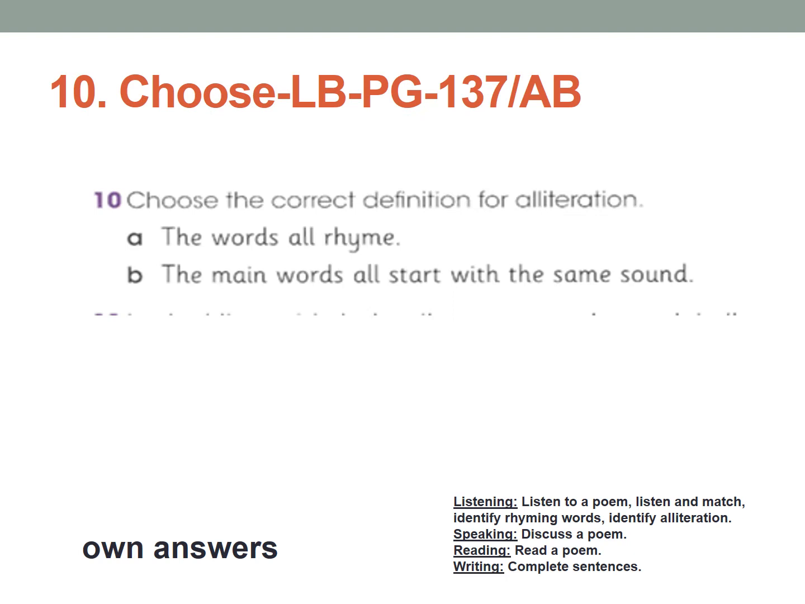Now activity 10, choose, learner's book, page number 137. Choose the correct definition for alliteration. A, the words all rhyme. B, the main words all start with the same sound. So choose the correct definition for alliteration. What do you think? Which is the correct one? Is it A or B?